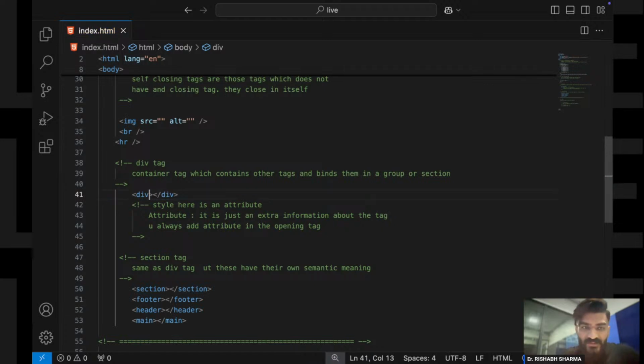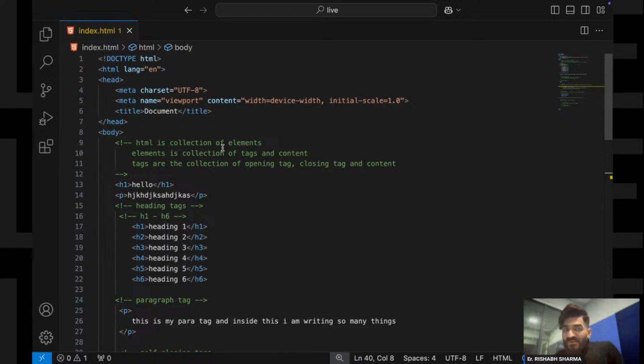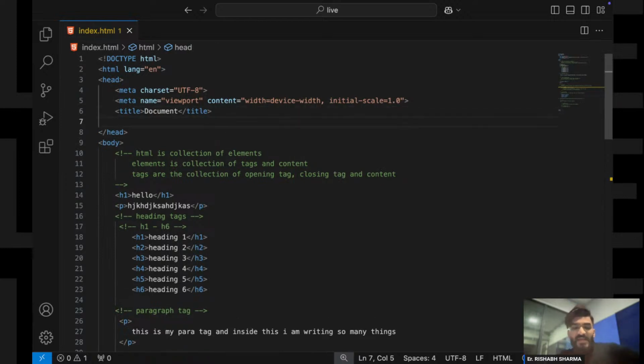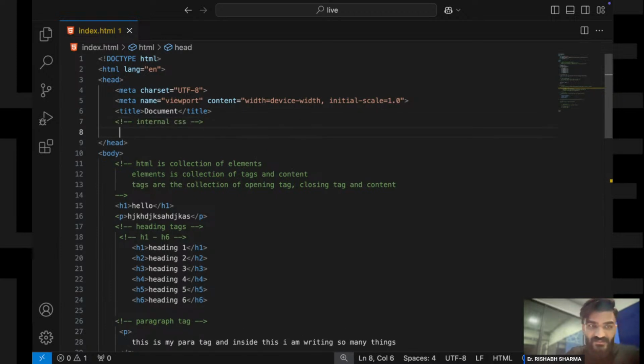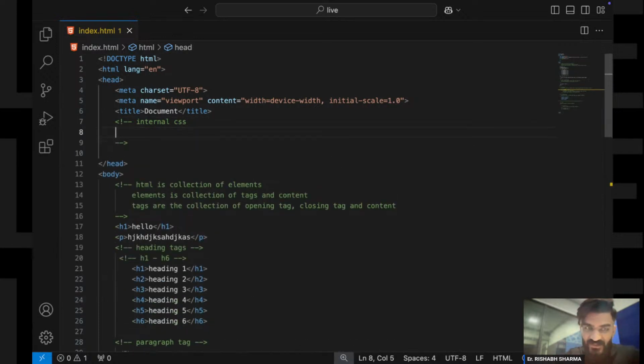Okay, now comes the internal CSS, right? So how do you write your internal CSS? In your head tag, just give me a second. In your head tag, you can write CSS code by